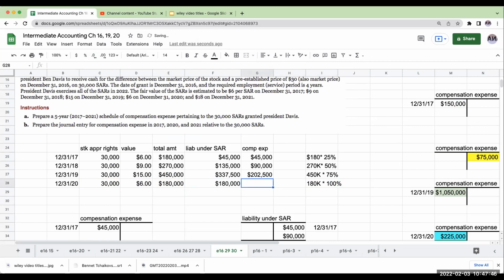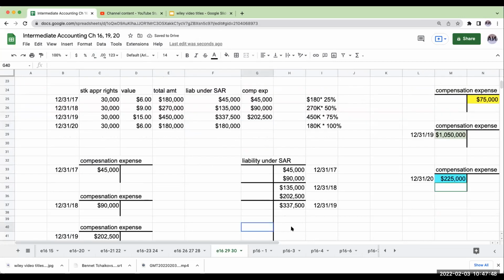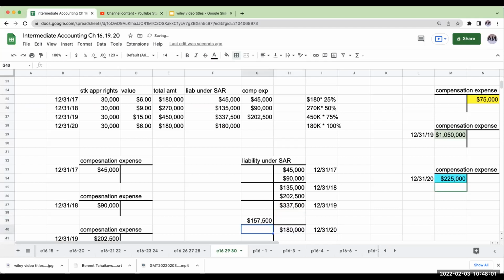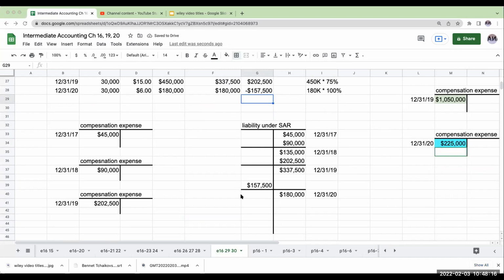So if my liability under the stock appreciation right is at 180 on 12/31/20, what I'm going to need to do is show a debit under my liability in order to balance, right? So 337 minus 157 is 180. So this is going to be the amount of the compensation expense. This is how I'm going to record it for 2020.